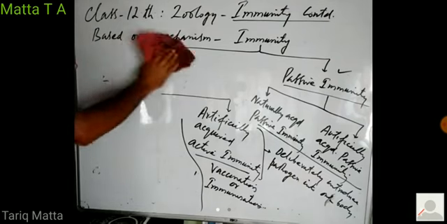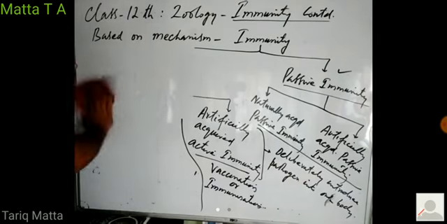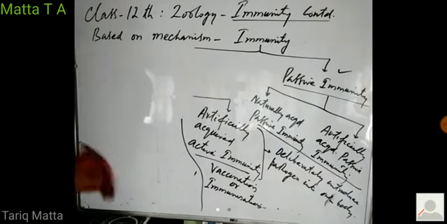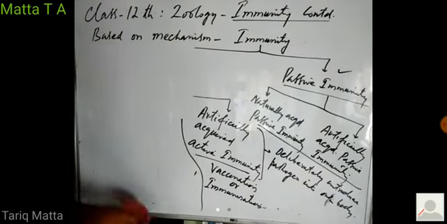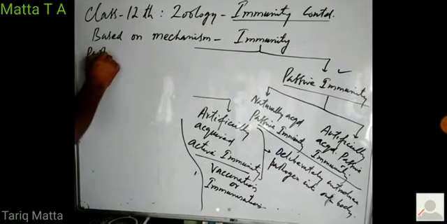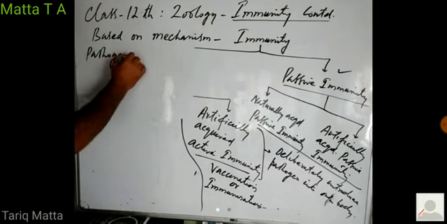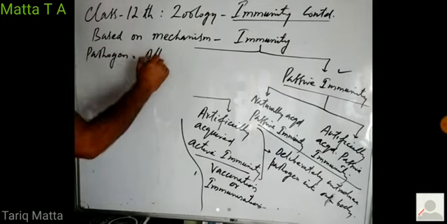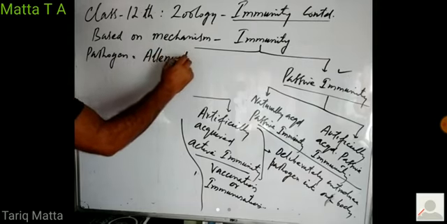Those pathogens are introduced into the body in different forms. For example, a pathogen may be an attenuated pathogen.